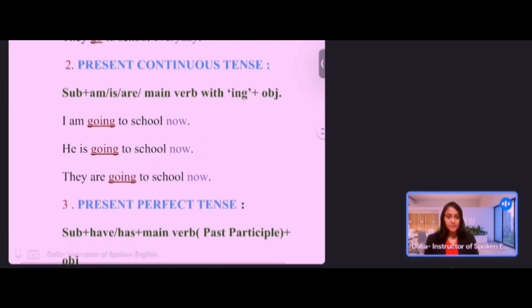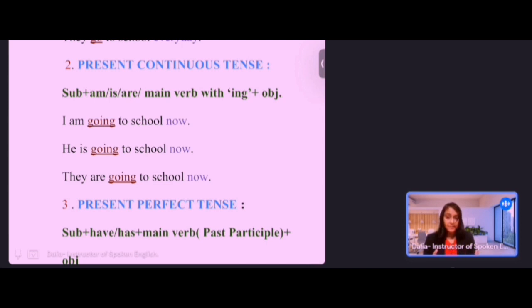Let's move on to the next part, and it is present continuous tense. Present continuous tense is actually very easy. Present continuous tense means the action or the event which is happening at the time of speaking.